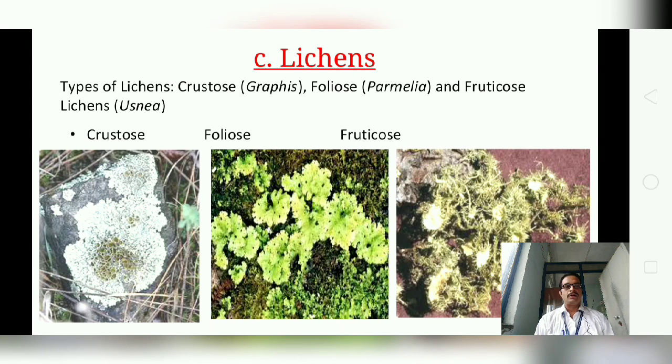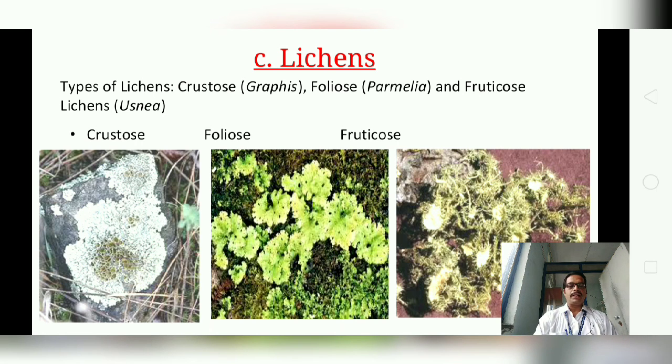And the third part of the thallophyta is lichen. This lichen is an organism which consists of a fungus living in intimate contact with an alga. These two organisms are associated in a symbiotic union with each other to form an entirely new and composite organism. So algae and fungi live symbiotically and form a lichen.